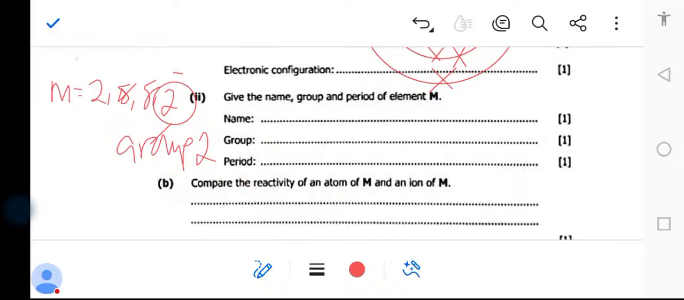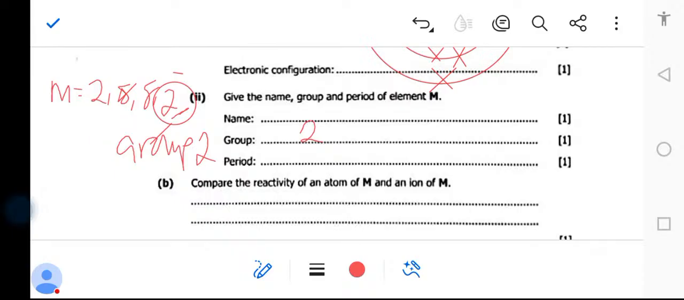So how do you determine the name, group and period? It is first coming from group 2. Why? The number of electrons in the outermost shell shows you the group number. There are 2 electrons in the outermost shell, meaning it is coming from group 2. Are you getting that? Then, how do you find the period? You find the period number by checking the number of shells.